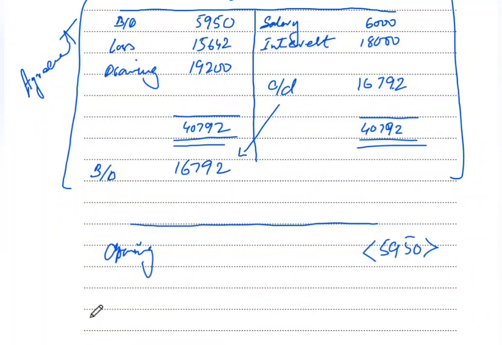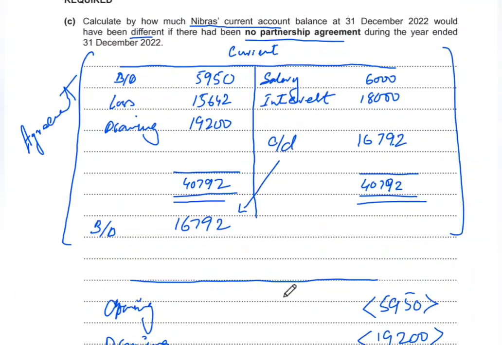This is negative, and again the drawings will stay the same, so we can further reduce the drawings from here, which were 19,200. However, now there will be some changes in this share of loss.